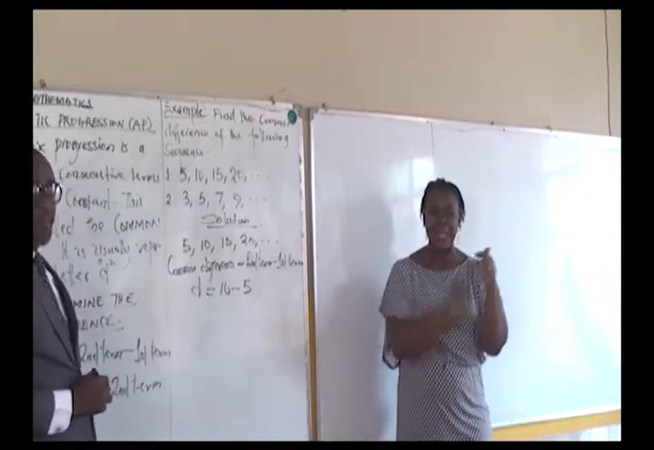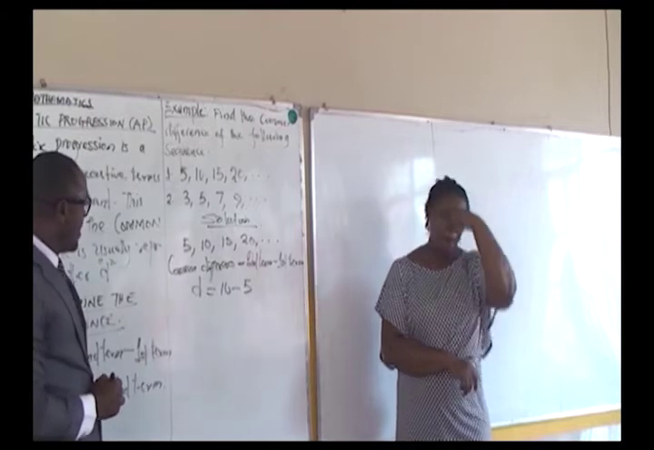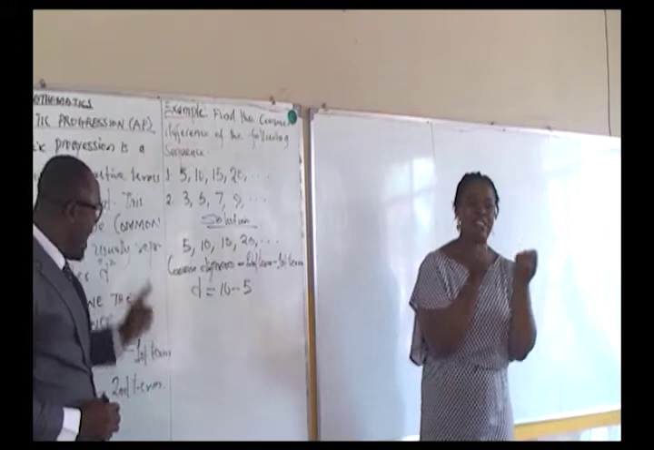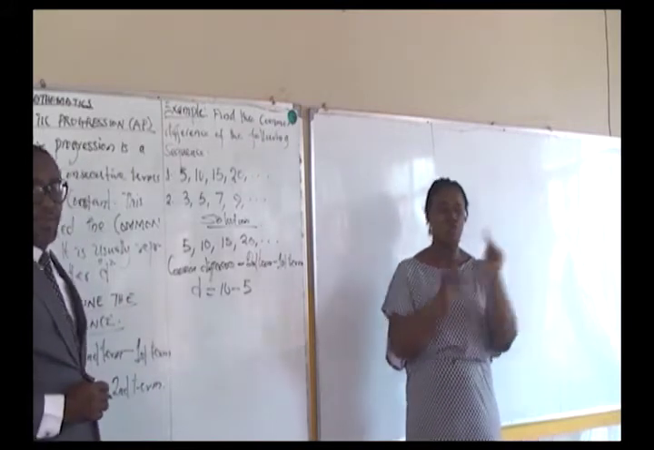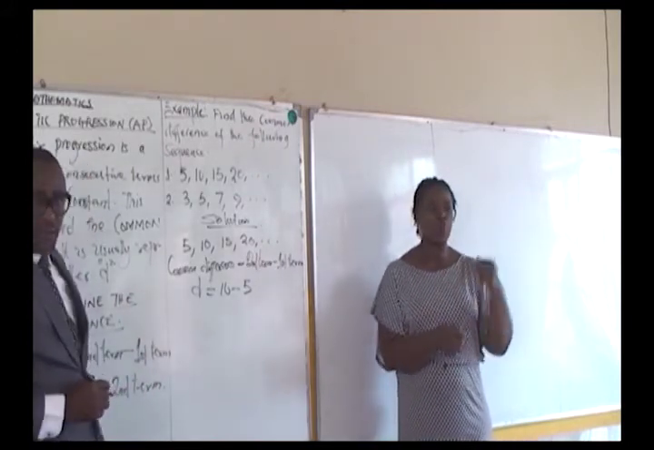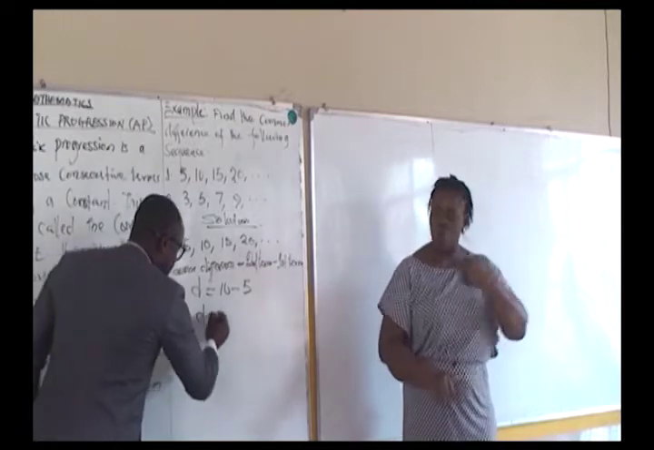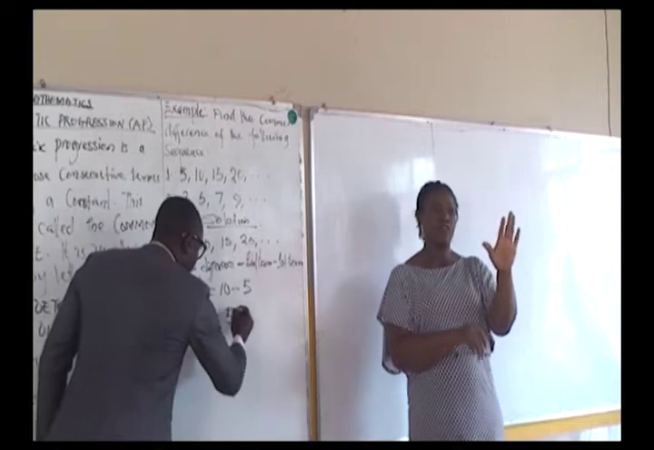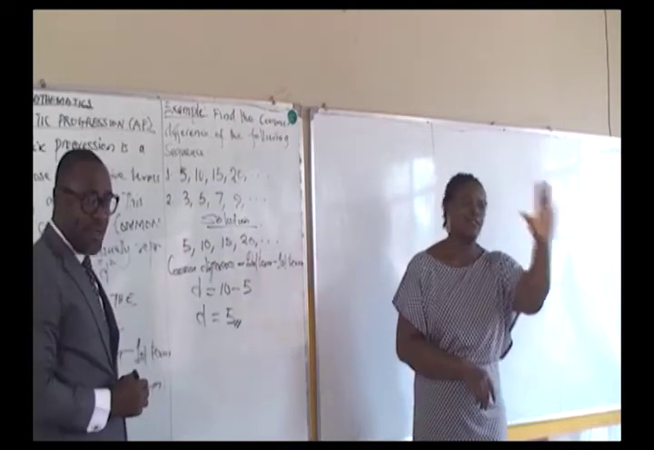10 minus 5, because the 10 is the second term and the 5 is the first term. So if we do this subtraction, we have D equals 10 minus 5, which will give us 5. That is the common difference.